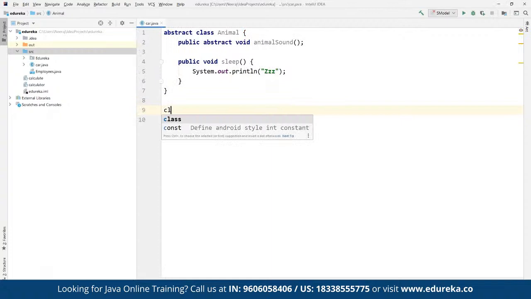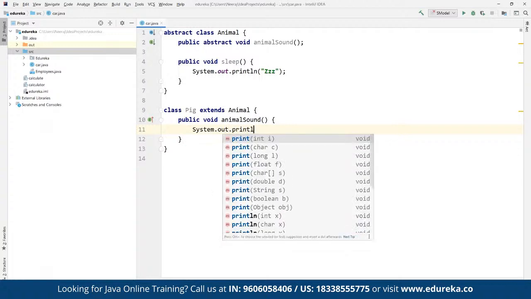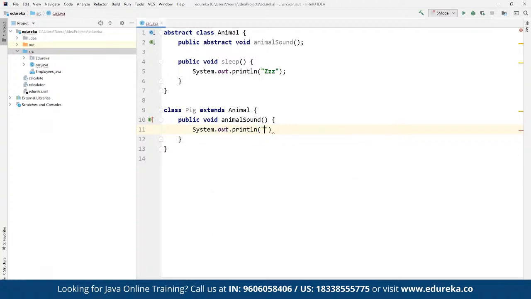So here we can define a class, let's suppose, for a Pig. Here we can extend this from Animal, and then within this we can define public void animalSound from the parent class from which we have derived this Pig class, right? Here we can define the class, and then we can define the statement as System.out.println, where we are going to specify the sound for a pig. Let's say the pig is going to say, suppose, here we have VB.